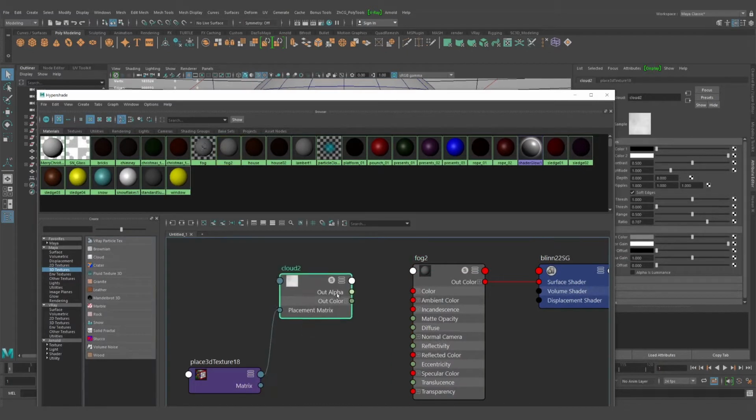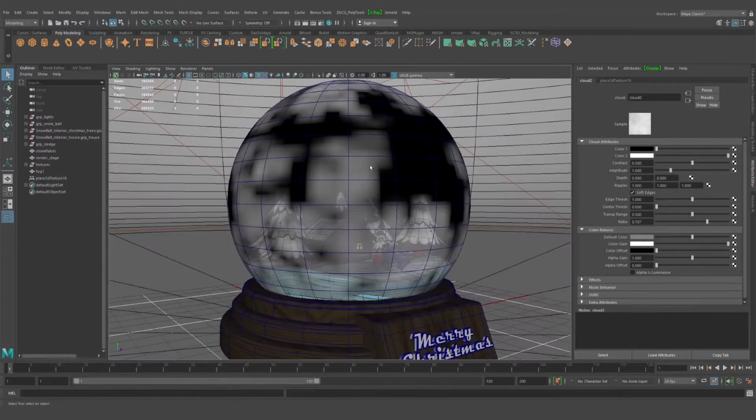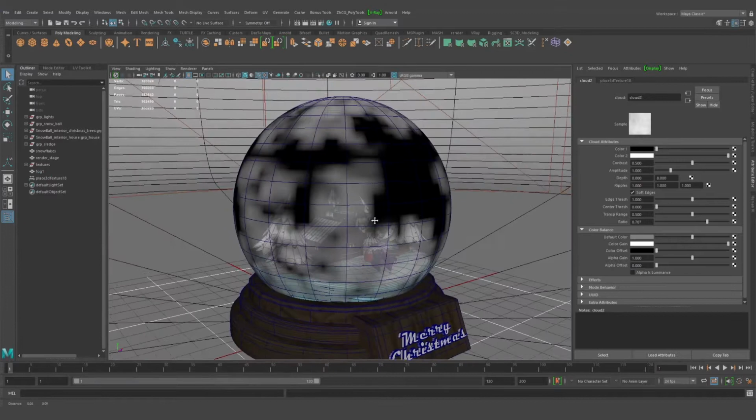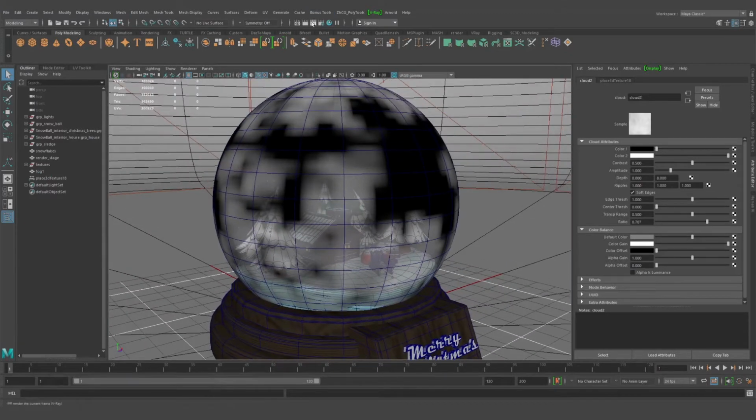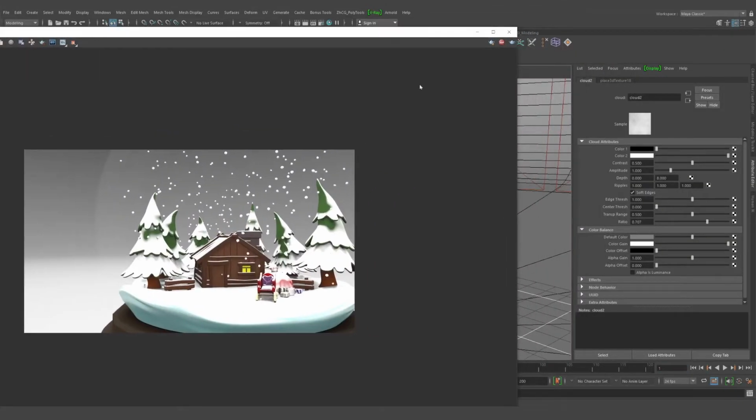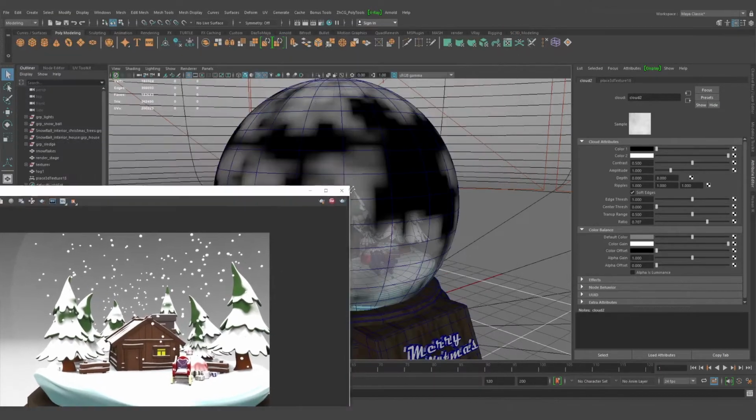Let's create a cloud material. I will hook the out color to the color, and again out color to the transparency. Great. So I will select this cloud material, and as you can see, we have something like that. It's pretty cool. Okay, so let's try to render IPR and check what we have.